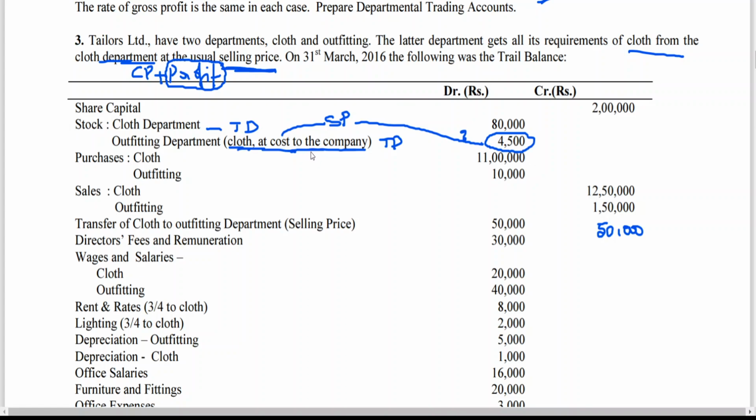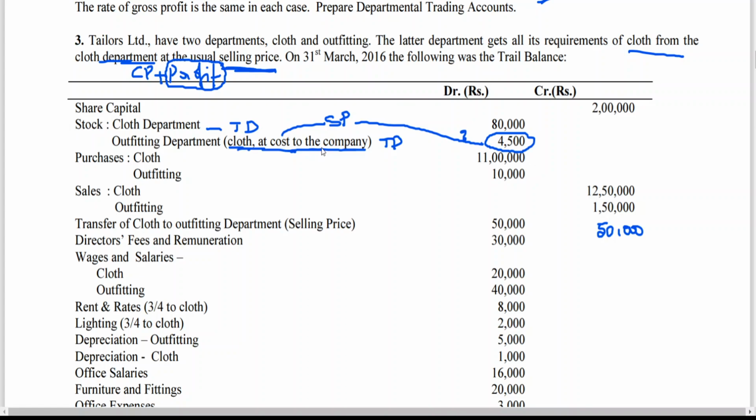So during those days, if somebody really wanted to test the knowledge of the student at foundation level: consignment, rectification of errors, then not-for-profit making organizations, which we used to call non-trading concerns in those days.